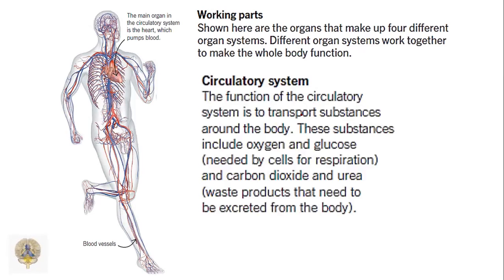So what is the circulatory system? The function of the circulatory system is to transport substances around the body, and these substances include oxygen and glucose. They are needed by cells for respiration, and carbon dioxide and urea are waste products that need to be excreted from the body.